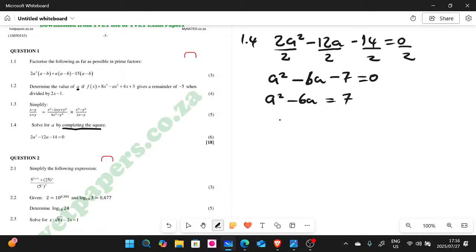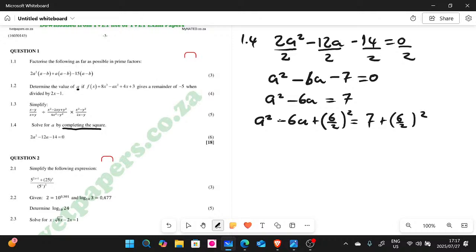Then this is the step where most people get lost. This step here, you're going to rewrite these two here as they are. But you must add half of b. This 6 here is b, right? So you must have 6 over 2, and then you square the whole thing. But what you do on the left hand side, you must do on the right hand side. So this 7, again, you must add 6 over 2 squared, right? Guys, do not forget this. This is very important.